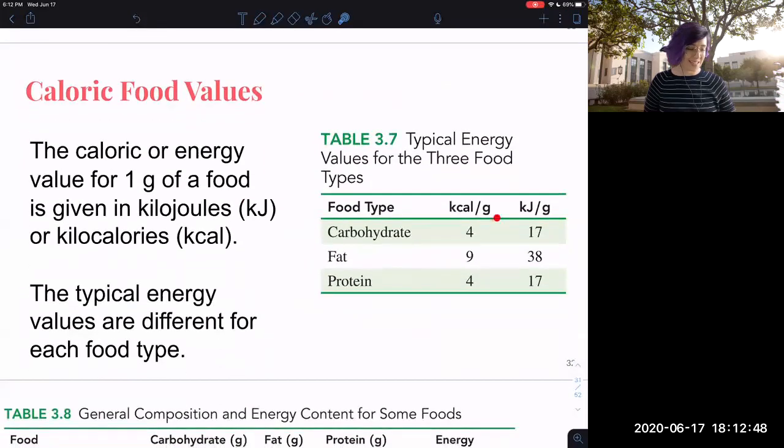And oh, look at that. What is that? Ooh, it's a conversion. Can you put that in a conversion? Can you tell me how many kilocalories per gram for carbohydrates?